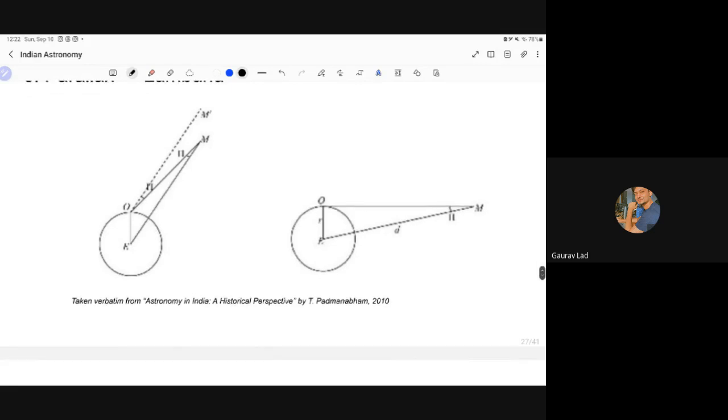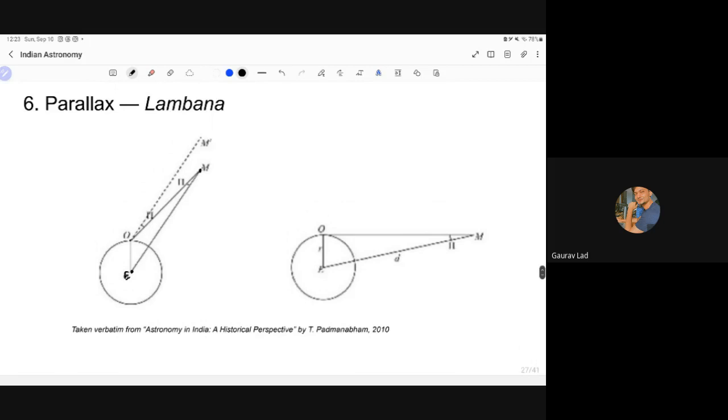So let's see what happens here. E is the center of the Earth and M is the center of the Moon. Now, during calculations, the two centers are considered. But an observer standing on the surface of the Earth is not exactly at the center. So that distance is going to create some kind of a parallax. Let's say the observer is standing at this location. If you join the line between the two centers, and if you join the line from O to M, it subtends an angle. This angle needs to be corrected, and this angle is called lamban or parallax.